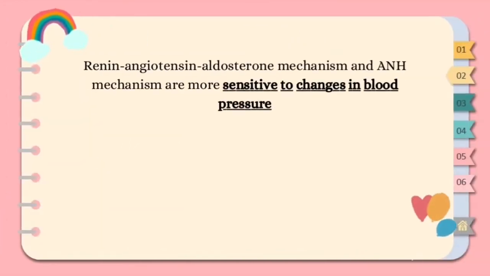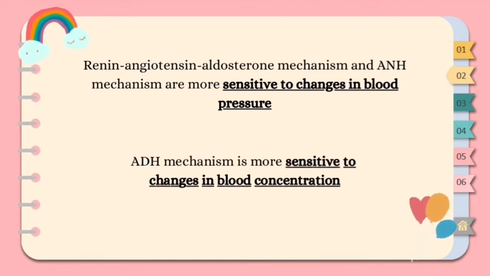Both the renin-angiotensin-aldosterone mechanism and the ANH mechanism are more sensitive to changes in blood pressure, while the ADH mechanism is more sensitive to changes in blood concentration.